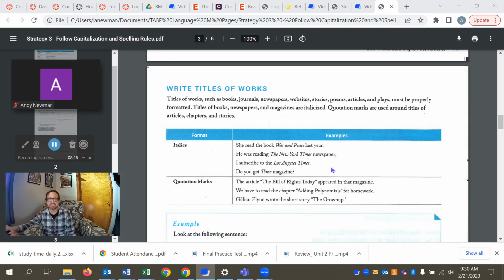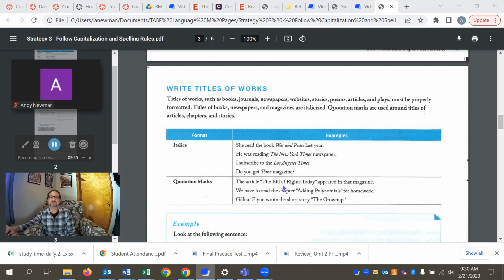Guardians of the Galaxy, the title of a movie, would be italicized. The Blacklist TV show would be italicized. But individual episodes within those TV shows would not. They would get quotation marks, which is what we use for shorter works. So if we go down here to the chart on quotation marks, the keyword article, which is a shorter work, the Bill of Rights today appeared in that magazine. So what we have here is quotation marks.